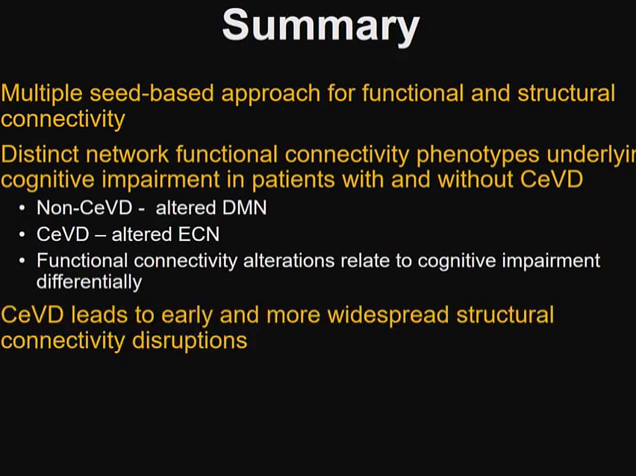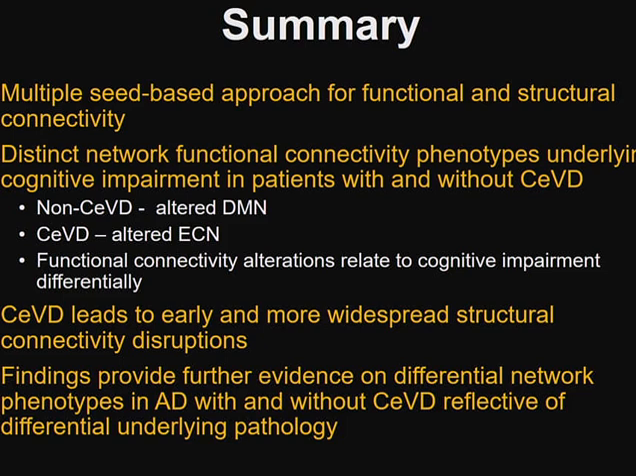We also found that for our structure connectivity, cerebrovascular disease presence in the brain tends to lead to early and more widespread reductions. And also, our findings provide further evidence on differential network phenotypes in Alzheimer's disease with and without cerebrovascular disease, possibly reflective of differential underlying pathology. And with this, I will end my presentation.